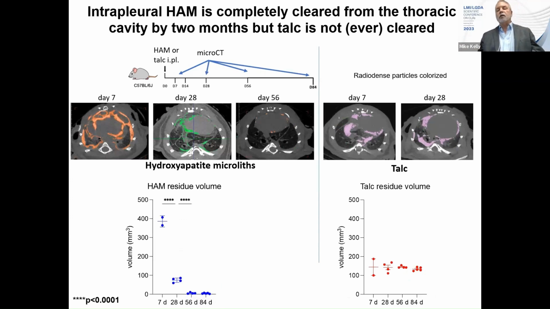And it's completely cleared. This hydroxyapatite is completely cleared from the thoracic cavity by 2 months. You can see here by day 56, there's no residual radiodense particles, or virtually none left in the hydroxyapatite treated mice, whereas the talc is never cleared.